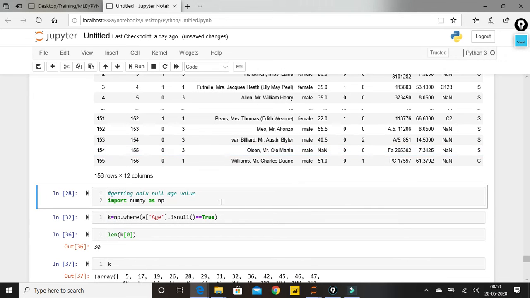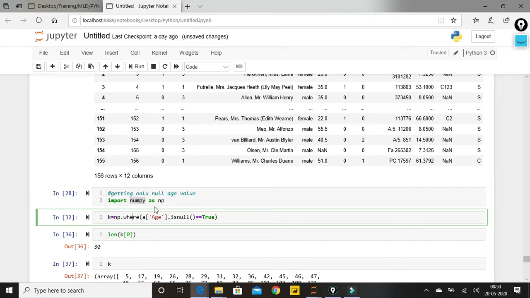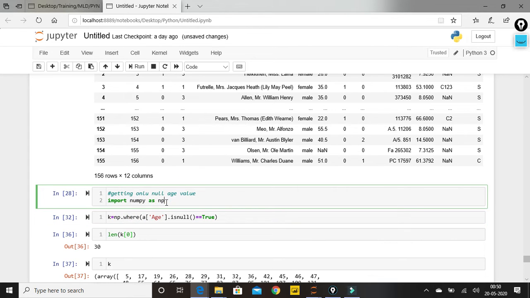For that I have imported one more package called NumPy, for which we'll have a long discussion or a playlist in our later videos. In the future there will be a new playlist for NumPy, but for now I'm using one more function of NumPy called where. It is nothing but a condition, like a where condition. It will find out the required data. So I've imported my NumPy package, then I'm using np, nothing but the numpy dot where function.